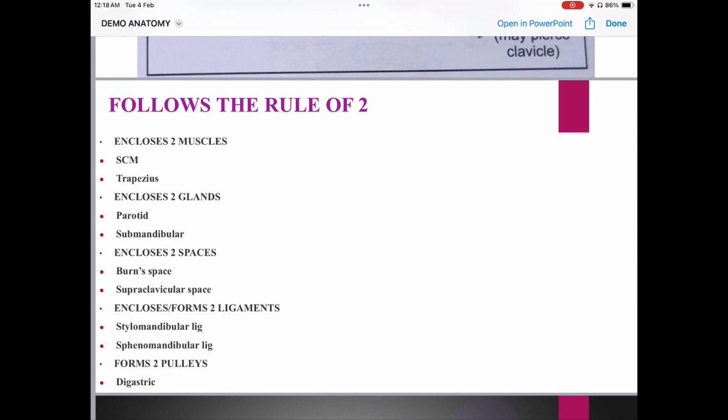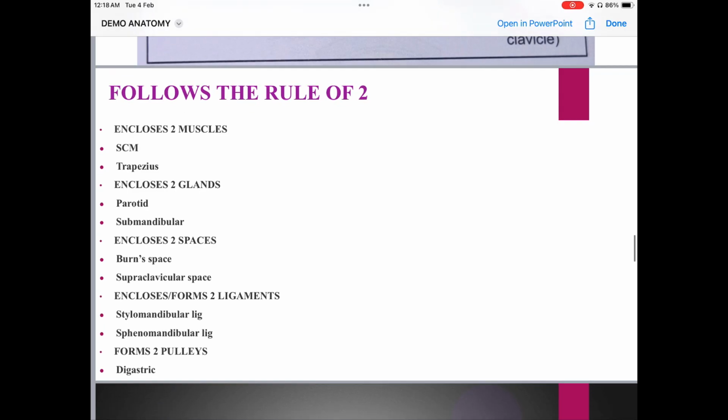Now, it follows the rule of two. What basically does it mean? It means that this investing layer encloses every two things. It encloses two muscles, two glands, two spaces, two ligaments, and two pulleys. Okay. So you're supposed to write as it is.